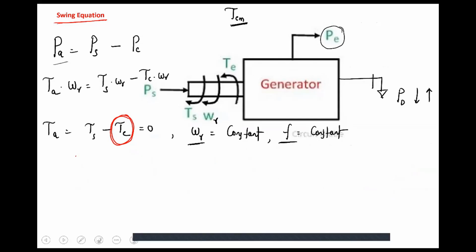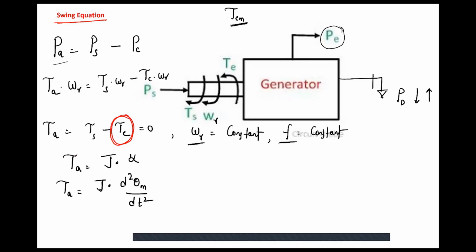The net torque is given by the moment of inertia of the rotor times angular acceleration. Okay, so here net torque is given by J into d square theta mechanical divided by dt square. The net accelerating torque on the machine is given by the moment of inertia of the rotor times d square theta m by dt square. Okay.